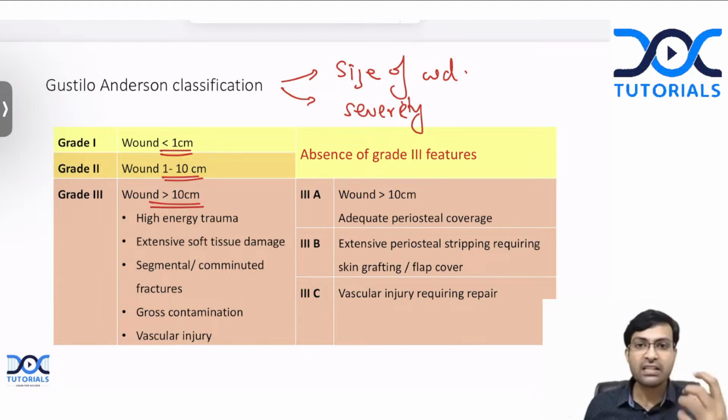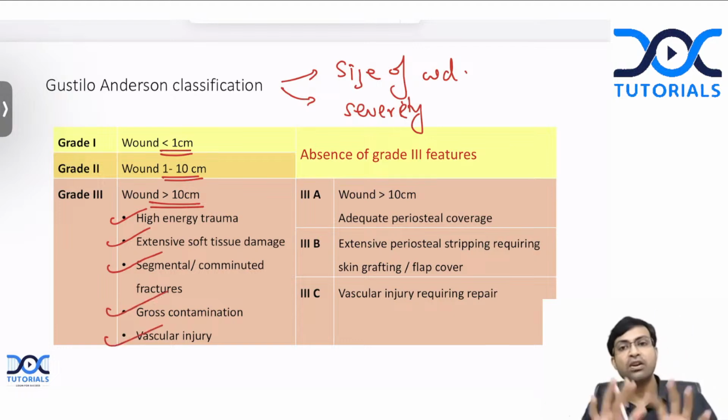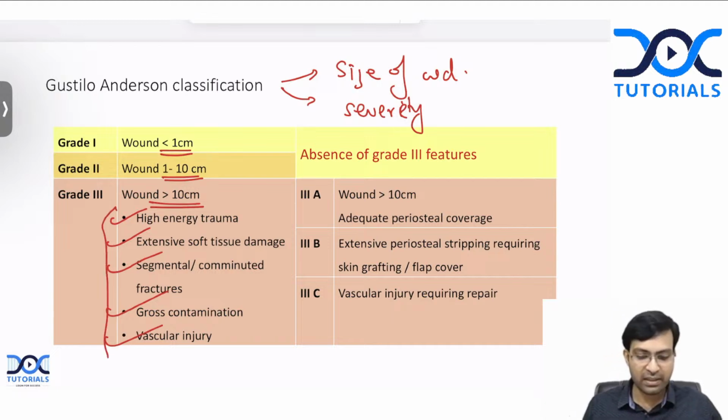There are certain features that are labeled as high energy injuries or grade 3 injuries. What are those injuries? Maybe the fracture has occurred because of high energy trauma, like a railway accident, or there could be extensive soft tissue injury, or the fracture could be segmental or comminuted. There could be gross contamination, or there could be vascular injury. If any of these things are there, don't look at the size of the wound. It could be a 1 centimeter wound, a 2 or 10 centimeter wound, doesn't matter. If any of these 5 things are there, it automatically goes in for grade 3.